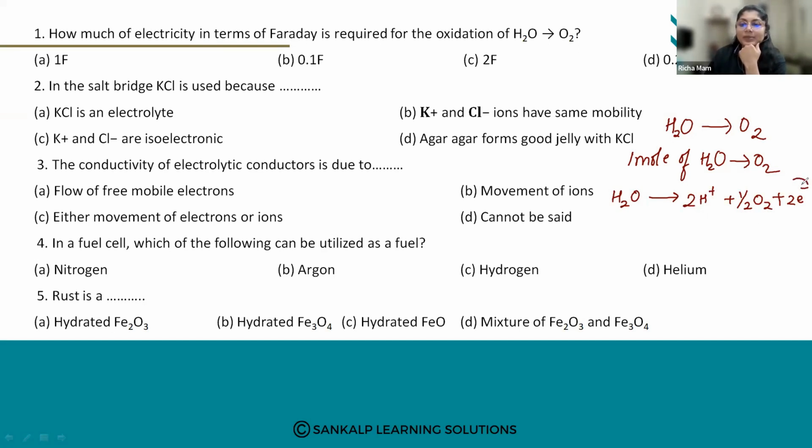So here, how many moles of electrons are released when 1 mole of H2O decomposes to give you O2? 2 moles, right? So 2 moles of electrons are released when 1 mole of water decomposes to give you O2.